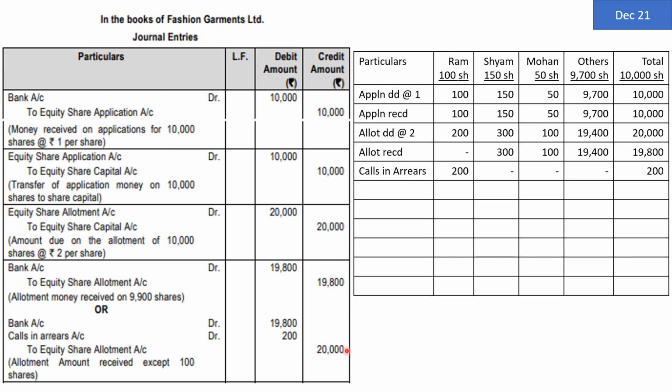Allotment account, a temporary account, is closed. Bank account money is received, and in the calls in arrears scenario a new temporary account is created. That is rupees 19,800, 200 and 20,000.